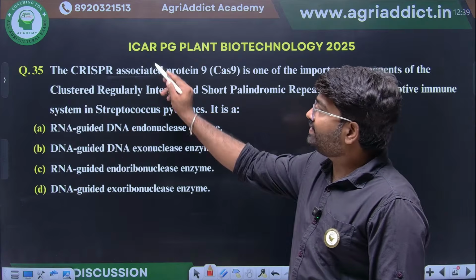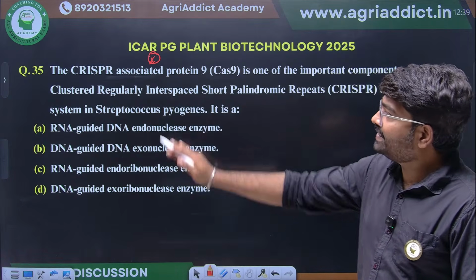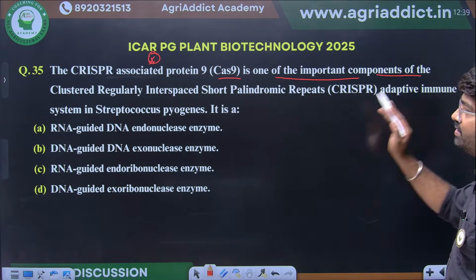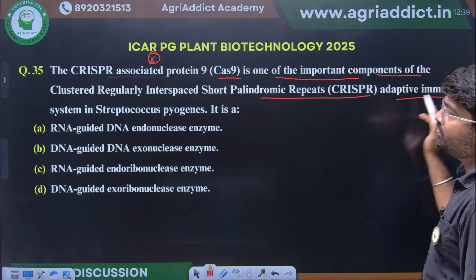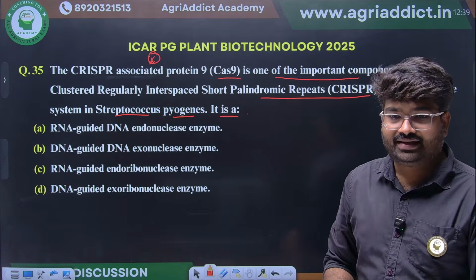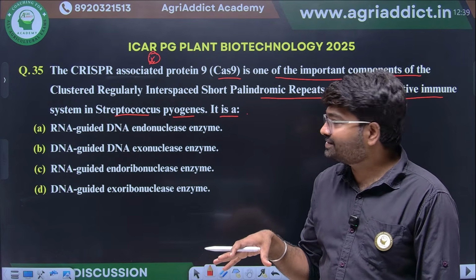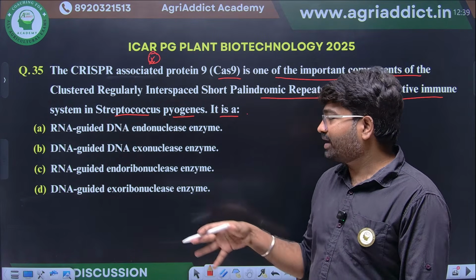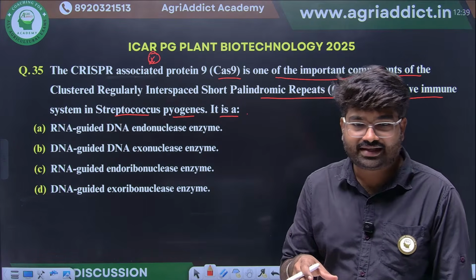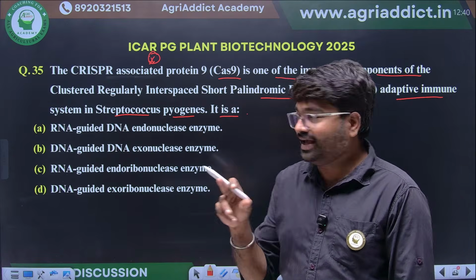They have asked about CRISPR-Cas genome editing. Cas9 is one of the important components of CRISPR, the adaptive immune system in Streptococcus pyogenes. Is it an RNA guided DNA endonuclease, a DNA guided DNA exonuclease, an RNA guided exoribonuclease, or a DNA guided exoribonuclease? What will be the answer? Yes, RNA guided DNA endonuclease.